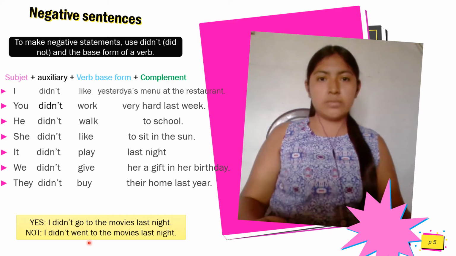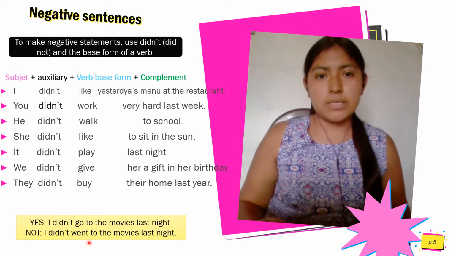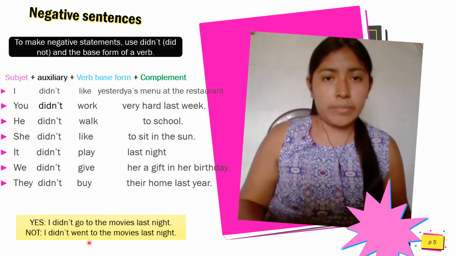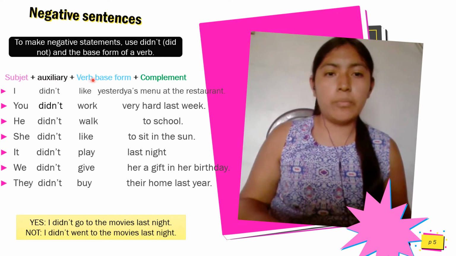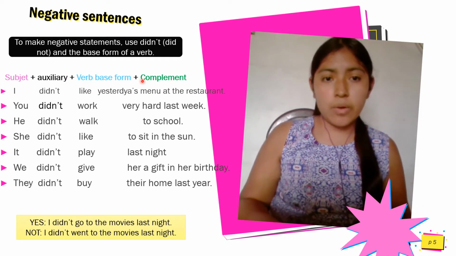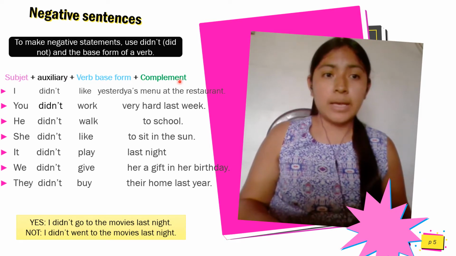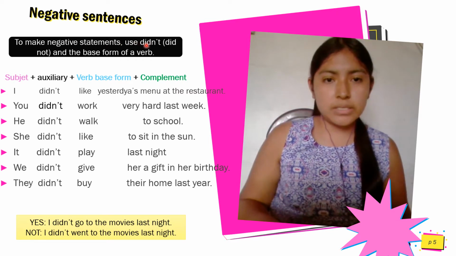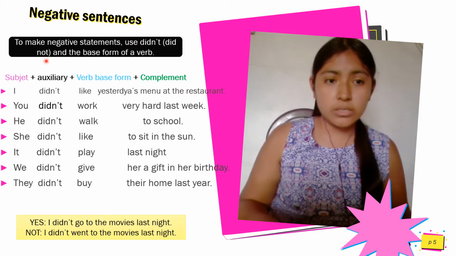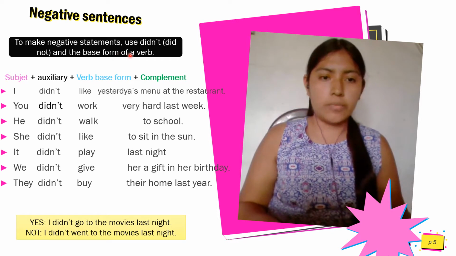We continue. Negative sentences are formed by subject, plus auxiliary, plus verb in base form, plus complement. Negative sentences are made with didn't or did not and the base form of a verb.